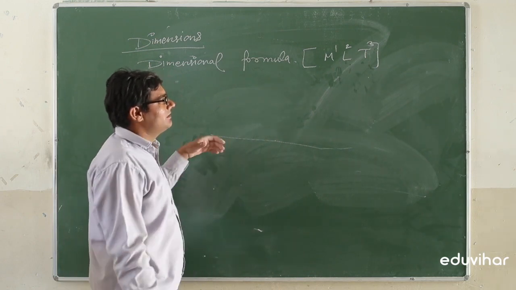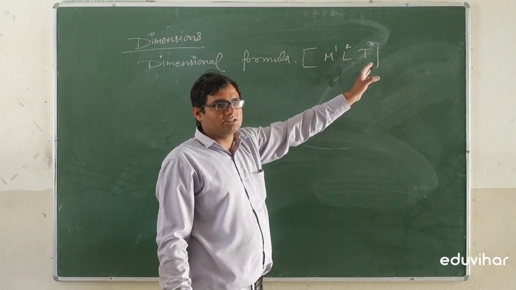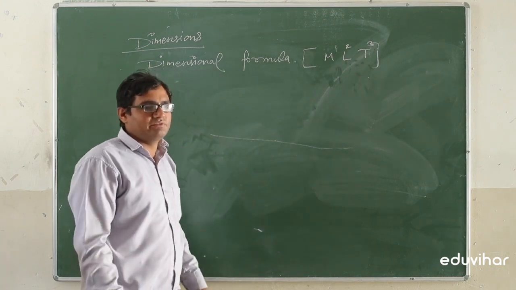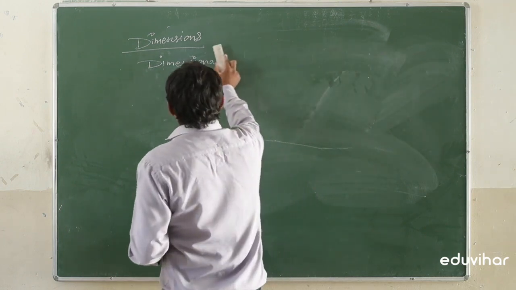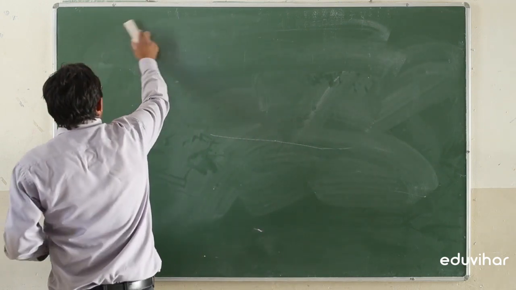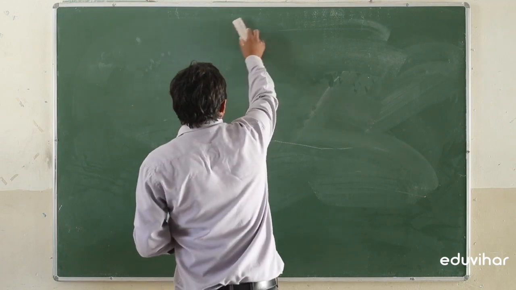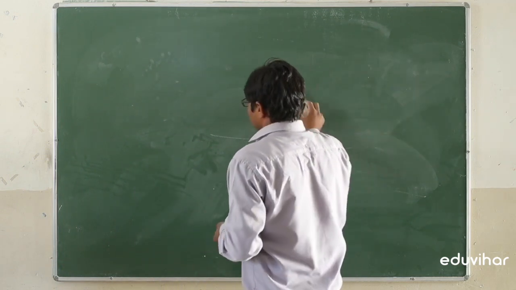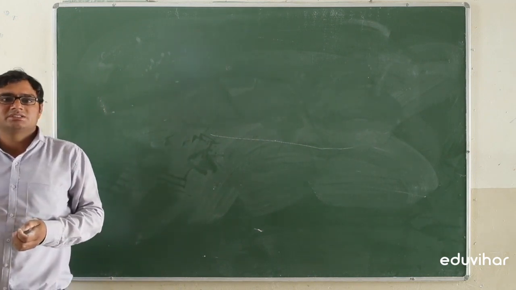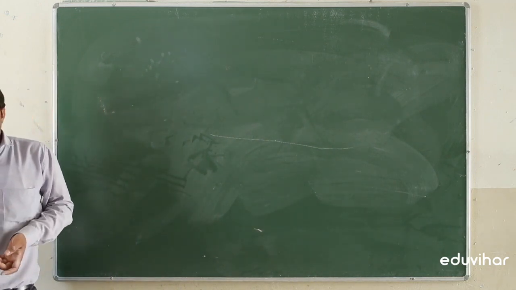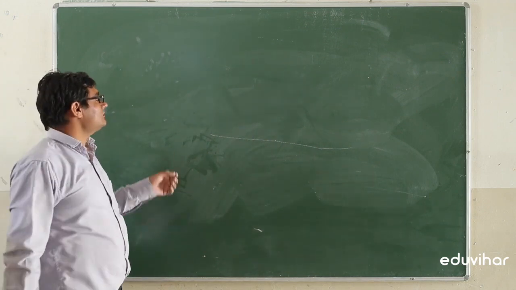Or there can be other powers that will be defined according to the different physical quantities. So in that topic we will find the dimensional formulae for the different physical quantities. These may be scalar, these may be vector quantities, these may be dimensional constants, dimensional variables, and so on.